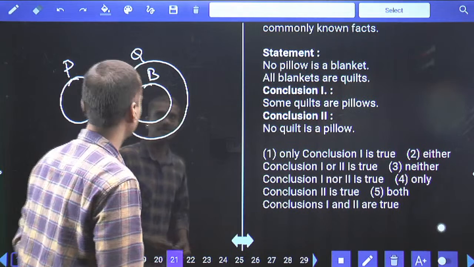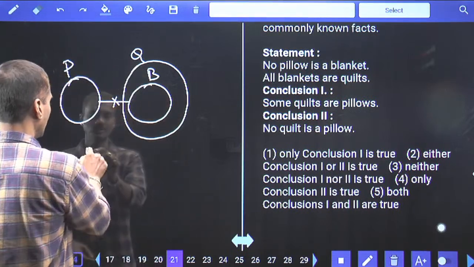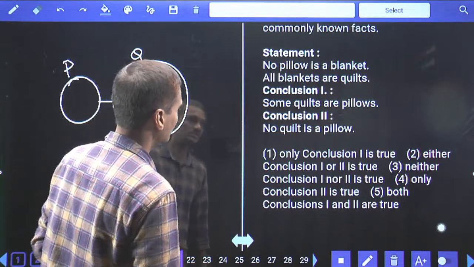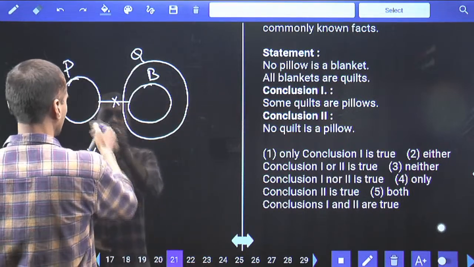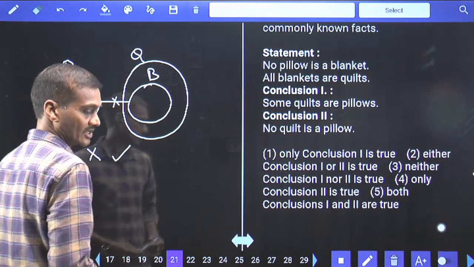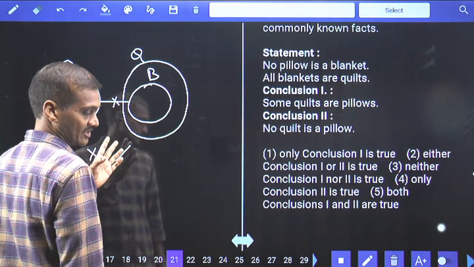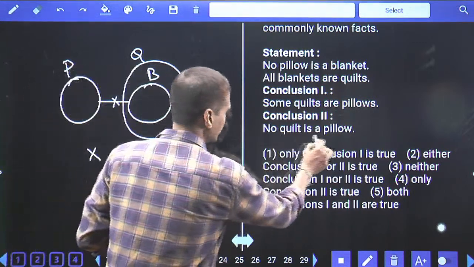First one, some quilt are pillows. Quilt is here, pillow is here, no intersection between these two, that is false. Coming to the second, no quilt is a pillow. Quilt is here, pillow is here, that is definitely true. And so only two is a conclusion that can be drawn. Now the second one is what? Second one is a negative conclusion.